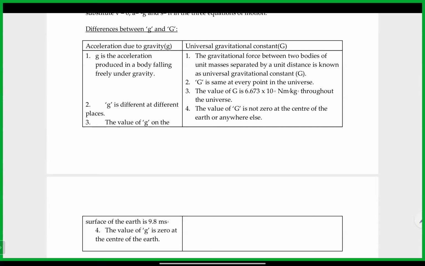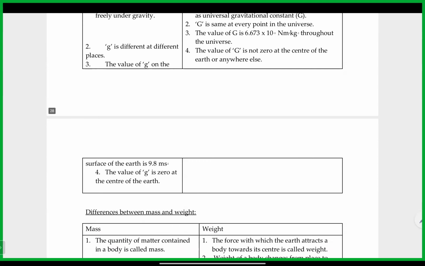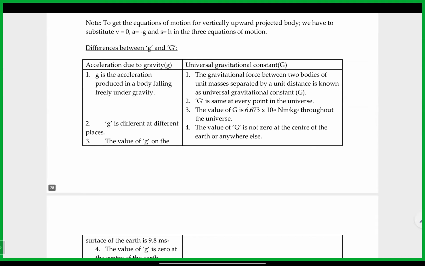The next point says the value of g is 0 at the center of the earth. The value of g is not 0 at the center of the earth or anywhere else.